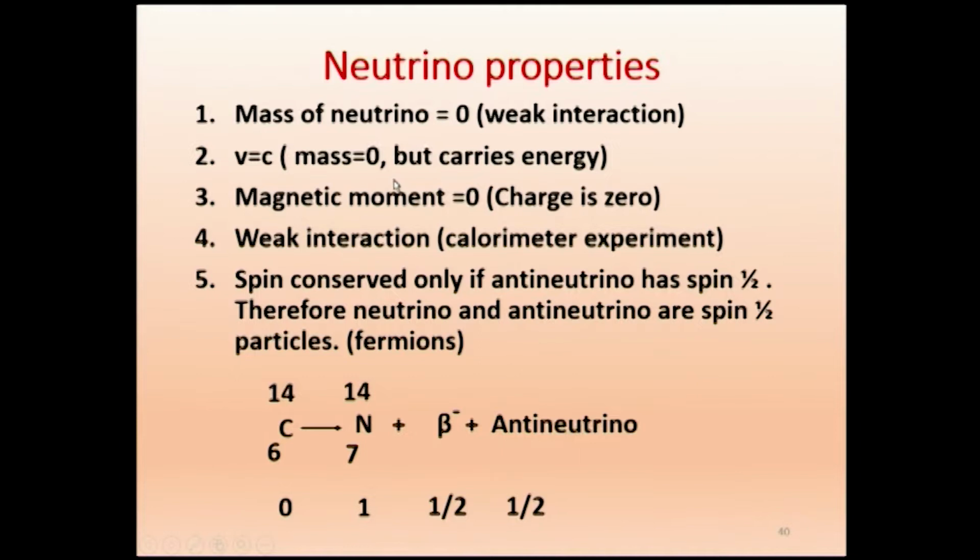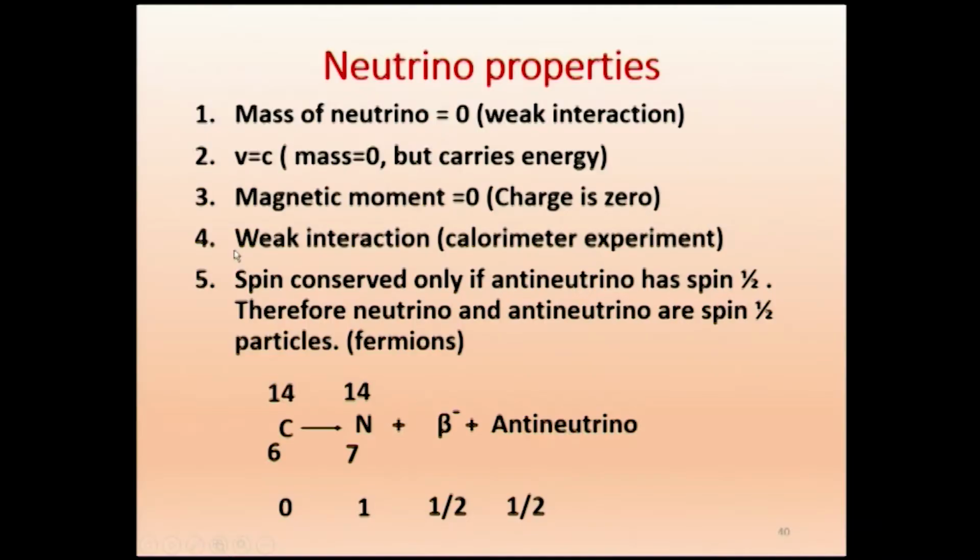But we find the fourth property, weak interaction. The neutrino is very bad, it is not able to interact with matter, whereas the photon beautifully interacts. That's why we are able to have light from the sun. We have photons coming out, light radiation, reaching us, and we are able to get the sunlight, which means it is able to interact. Also, if you take a mirror, it is able to reflect back. So it is able to interact.